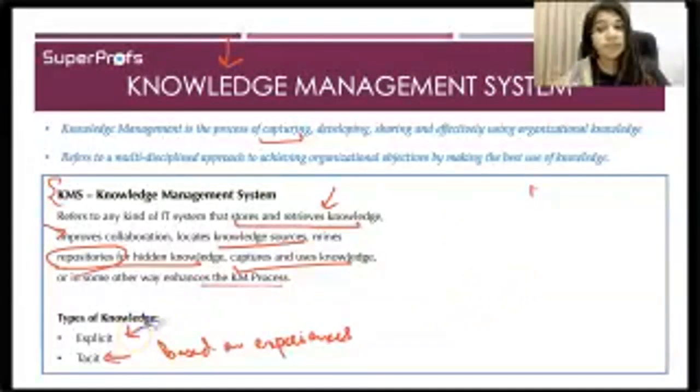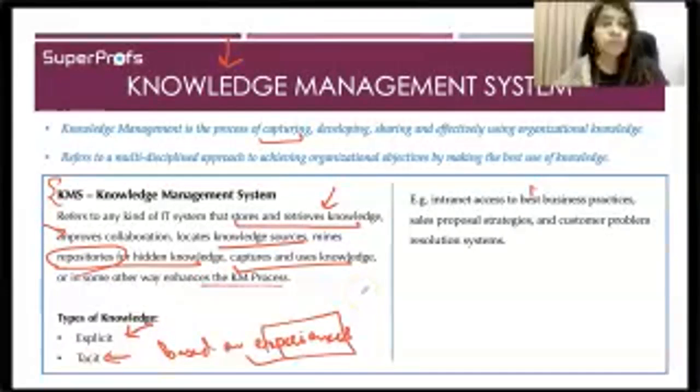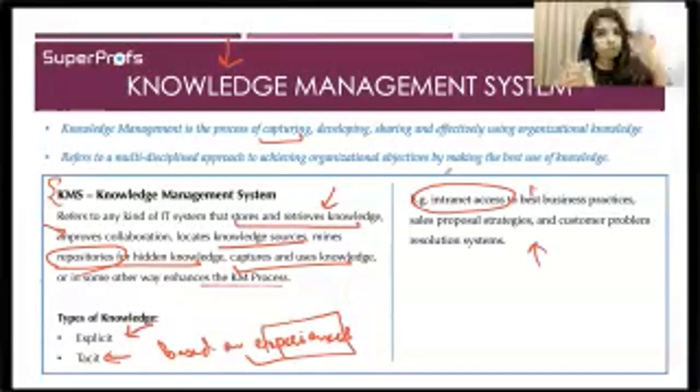Okay. Now, an example of KMS would be the intranet access to best business practices, sales proposal strategies, or customer problem resolution systems. Right? These intranets are a key feature of big organizations. All right. They are not shared with outside organizations or teams, not the complete intranet.